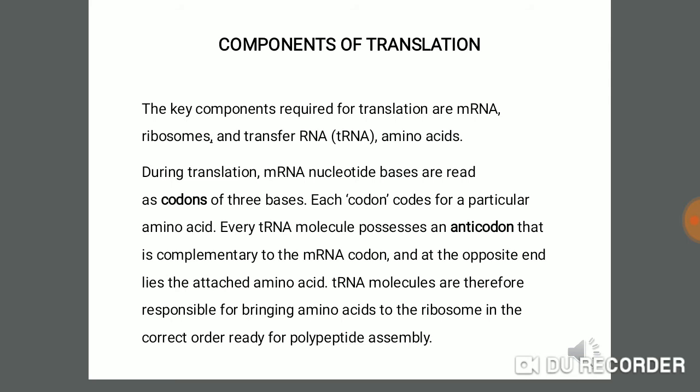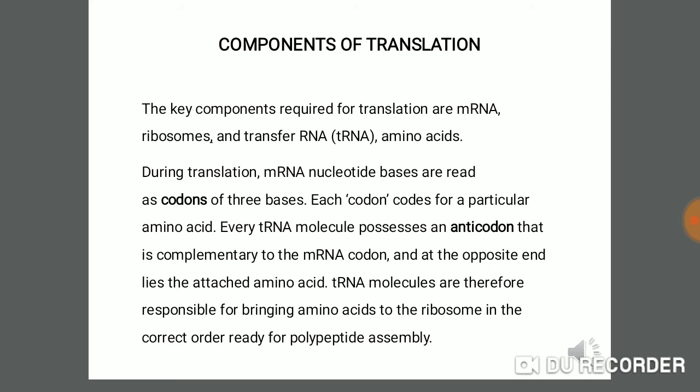In the mRNA molecule, every three nucleotides are read as a single codon. So each codon codes for a particular amino acid, meaning each codon is the message for a particular amino acid or sequence of amino acids. And every tRNA molecule possesses an anticodon, and this anticodon is complementary to the mRNA codon.